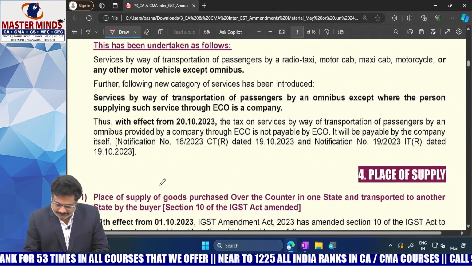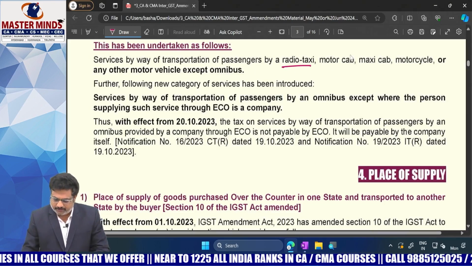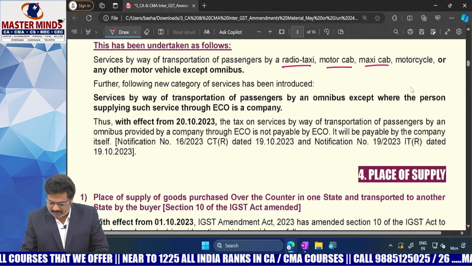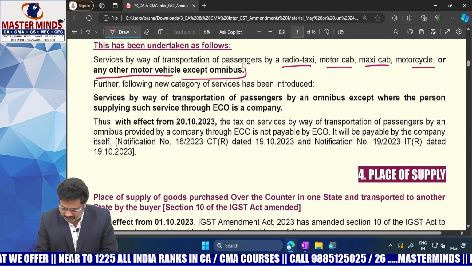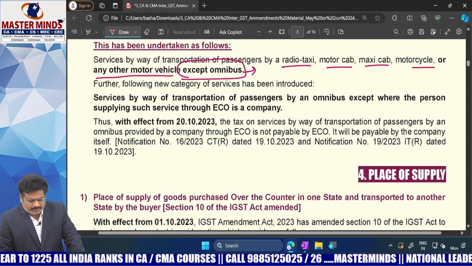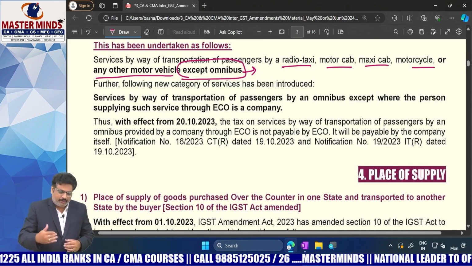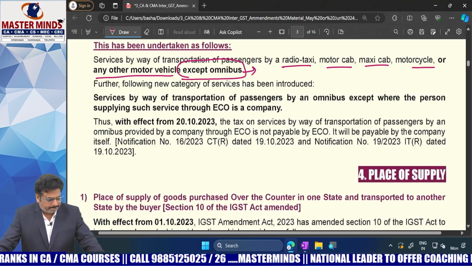Seema, what is the amendment? Services by way of transportation of passengers by a radio taxi, motor cab, maxi cab, motorcycle or any other motor vehicle except omnibus is the amendment. Previously, omnibus was also included in this 9.5. But now what is the amendment?